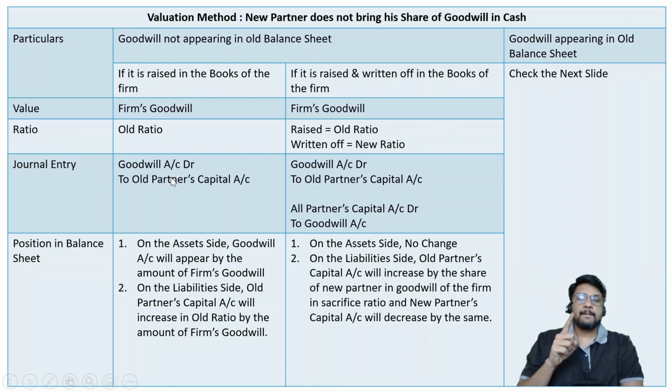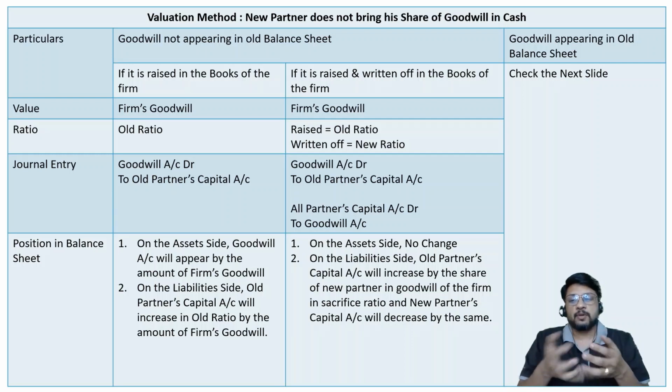What is the entry? Goodwill account debit to old partners' capital account. Goodwill account will be debited by the value of the firm's goodwill, and old partners' capital account will be credited in their old ratio by the value of the firm's goodwill. So goodwill account will have a balance, and now it will have to come on the balance sheet asset side. In the old balance sheet, goodwill will not be there, but because of the entry we have passed, goodwill account will appear in the balance sheet. It will be a debit balance because it is debited. Debit side will be heavy, so it will be called a debit balance, and it will come in the balance sheet asset side.